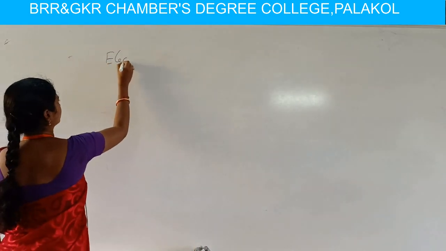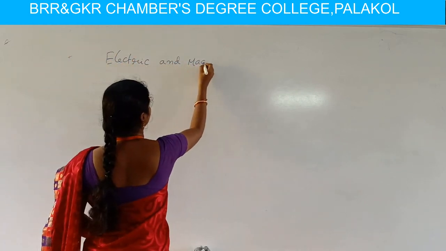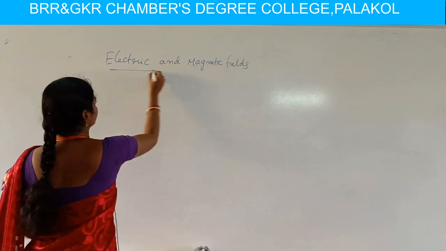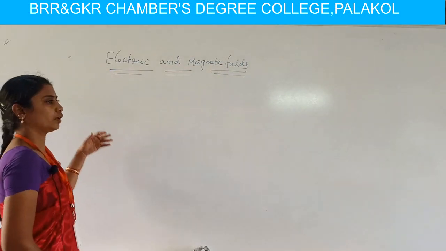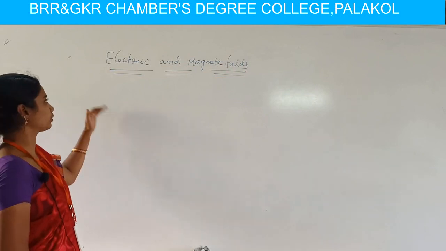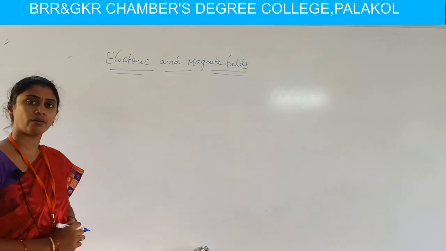Hi everybody, in this session I would like to start the second unit, in which the first chapter is electric and magnetic fields. In last classes we discussed only electric fields. In this session we discuss both electric and magnetic fields. This can be observed by Oersted.